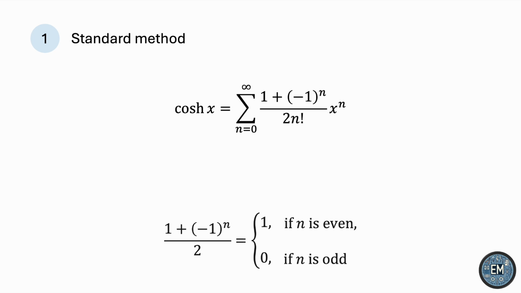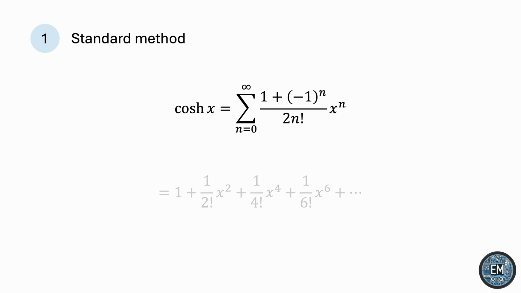Remember this 1 plus negative 1 to the n all over 2? We said this keeps only the even terms and removes everything that is odd. And we can see that very clearly if we spell out a few terms from the series. Notice that we only have x to the 0, x squared, x to the 4, x to the 6, and so on.